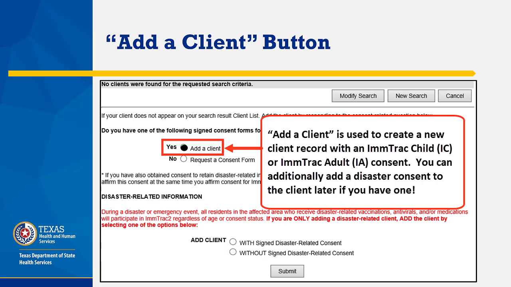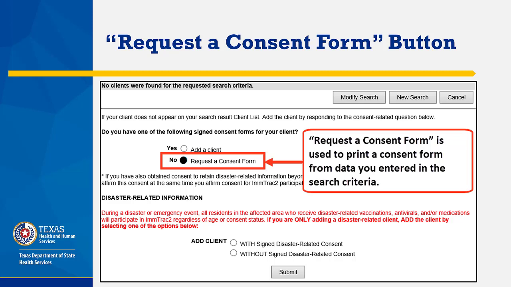If you also have a signed disaster-related consent from the client, you can add it later when you're confirming consents. The button labeled Request a Consent Form that is highlighted allows you to request and print a consent form that is pre-populated with the client's information which you entered in the search screen earlier.